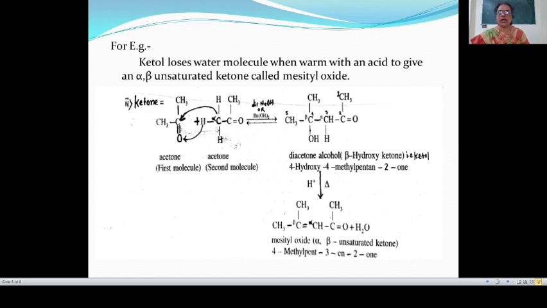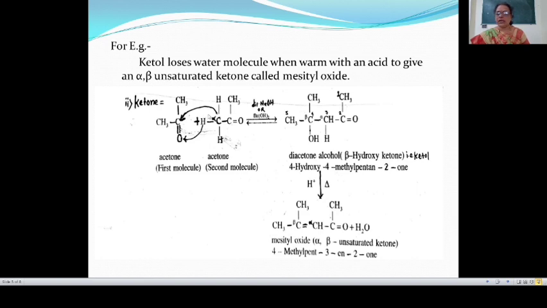In this reaction, this is an alpha carbon atom, because a carbon atom which is attached to the carbonyl carbon is known as alpha carbon atom, and an alpha hydrogen atom means a hydrogen atom attached to the alpha carbon atom. Here three alpha hydrogen atoms are present in the case of acetone.